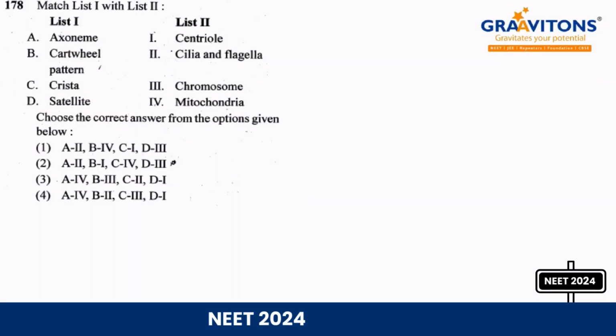Right, next question number 178, we are seeing a match the following question. Axoneme: cilia, flagella. Then cartwheel pattern, it is centriole, then crista: mitochondria, satellite: chromosome. Okay, so if we match, what will come? A it is 2, B 1, C 4 and D 3. So the answer is option 2. So 178 answer is option 2.